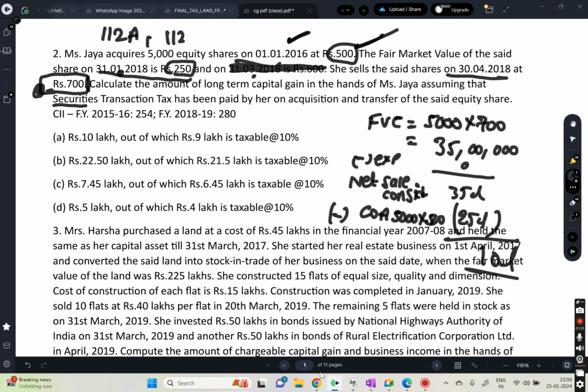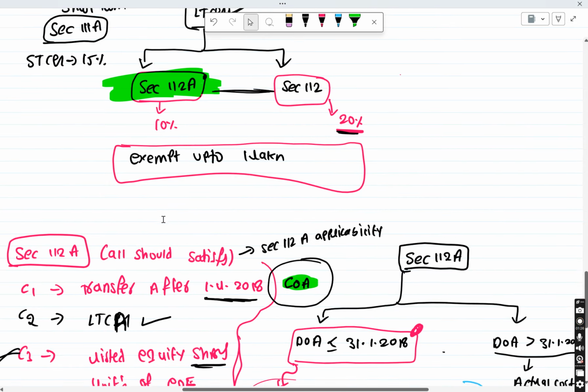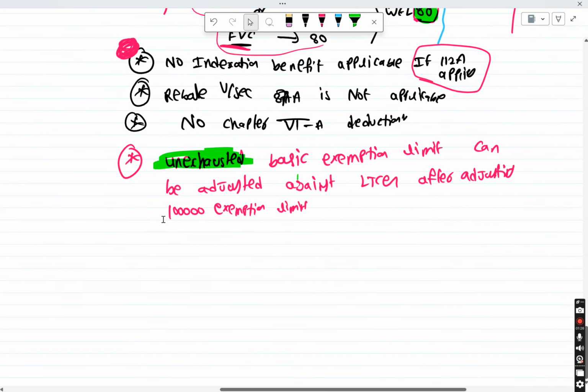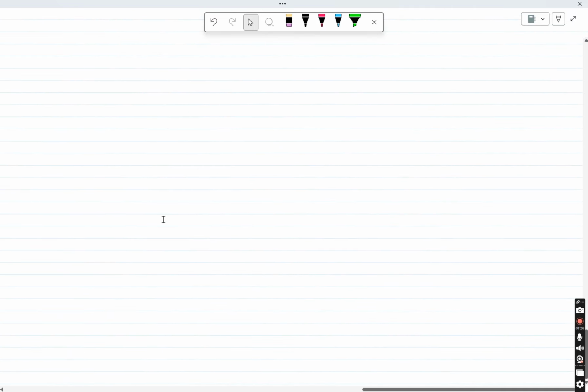And what rate will we tax? 10%. All these things we have discussed. I have written the rates already, what the rates are under section 112 and under section 112A. Everything is discussed. Make sure that you do these questions, and every concept is covered in them.